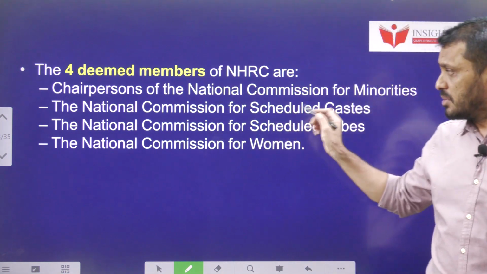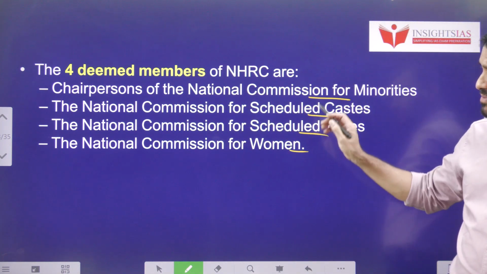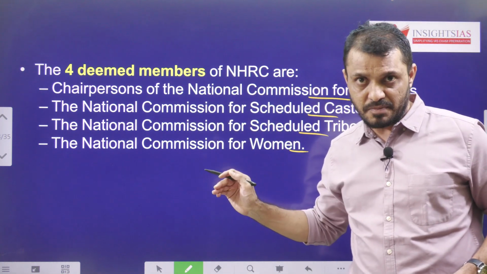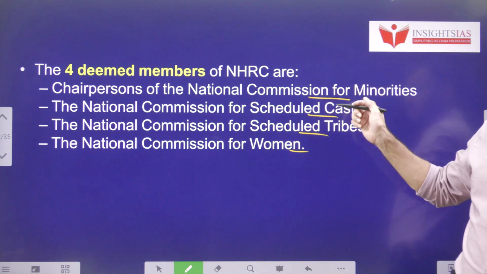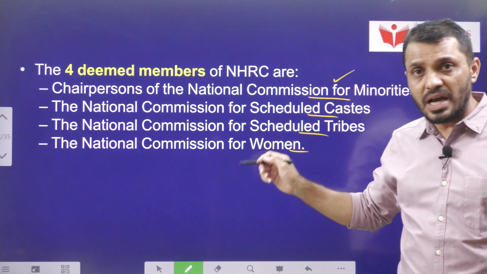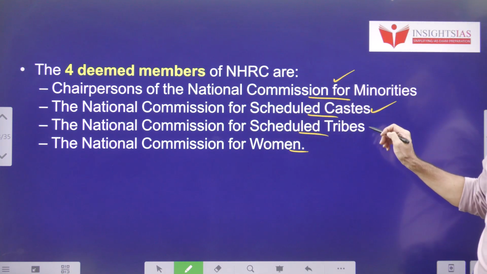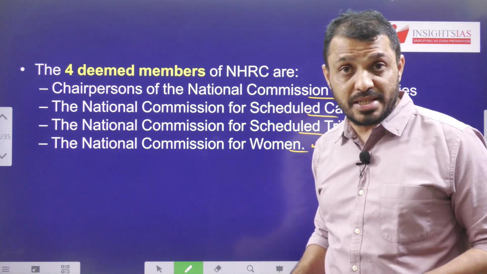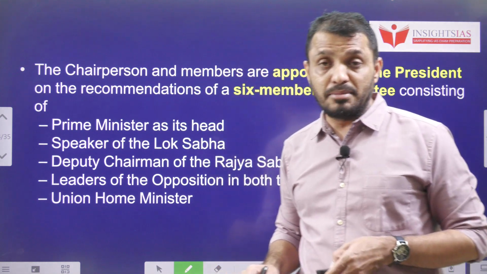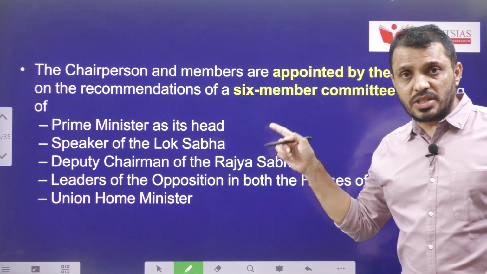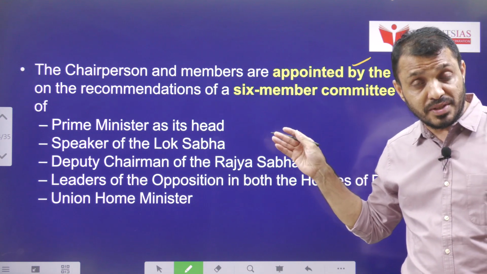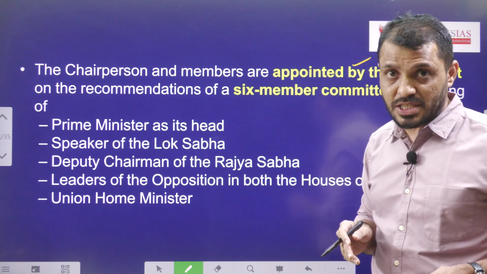These are the 4 deemed members. Because they are chairpersons of the other commissions, they act as ex officio members of the NHRC. These are the chairpersons of the National Commission for Minorities, the National Commission for SC, the National Commission for ST, and the National Commission for Women. These commission chairpersons act as deemed members of the NHRC. The chairperson is appointed by the President on the recommendation of the selection committee, which consists of 6 members.